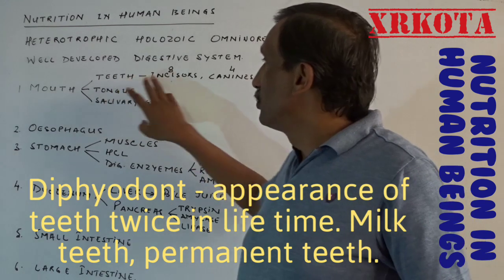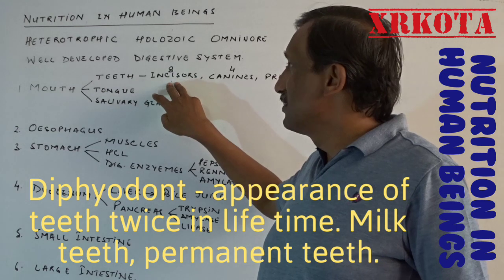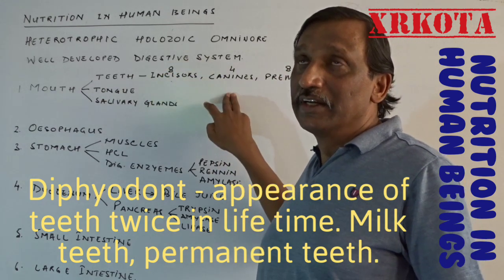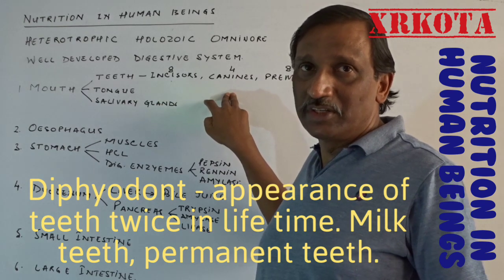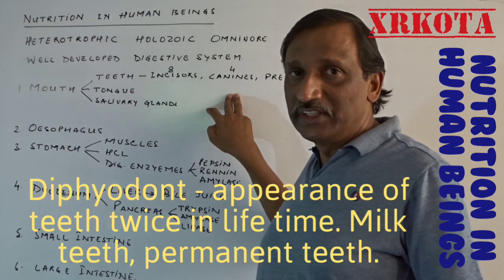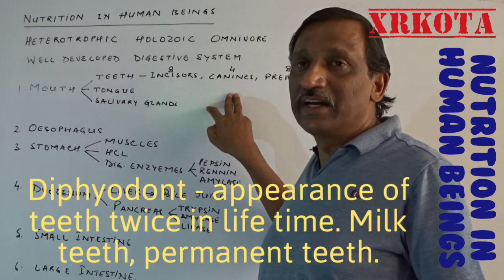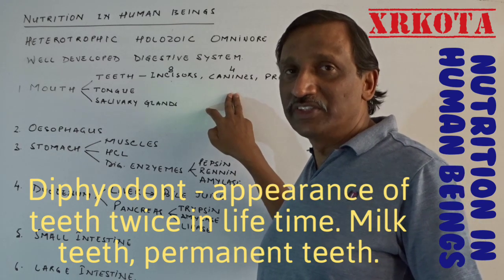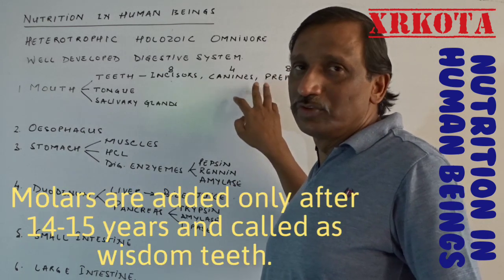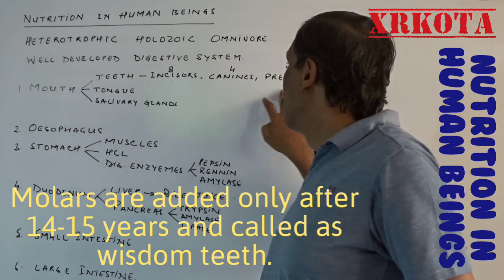Human beings have 4 types of teeth. Incisors, which are 8 in number, 4 in each jaw, are meant for cutting and biting. Canines, which are 4 in number, 2 in each jaw, are meant for tearing flesh. However, our canines are highly reduced because we no longer eat raw flesh and we only eat cooked food, so they are no longer important for us.